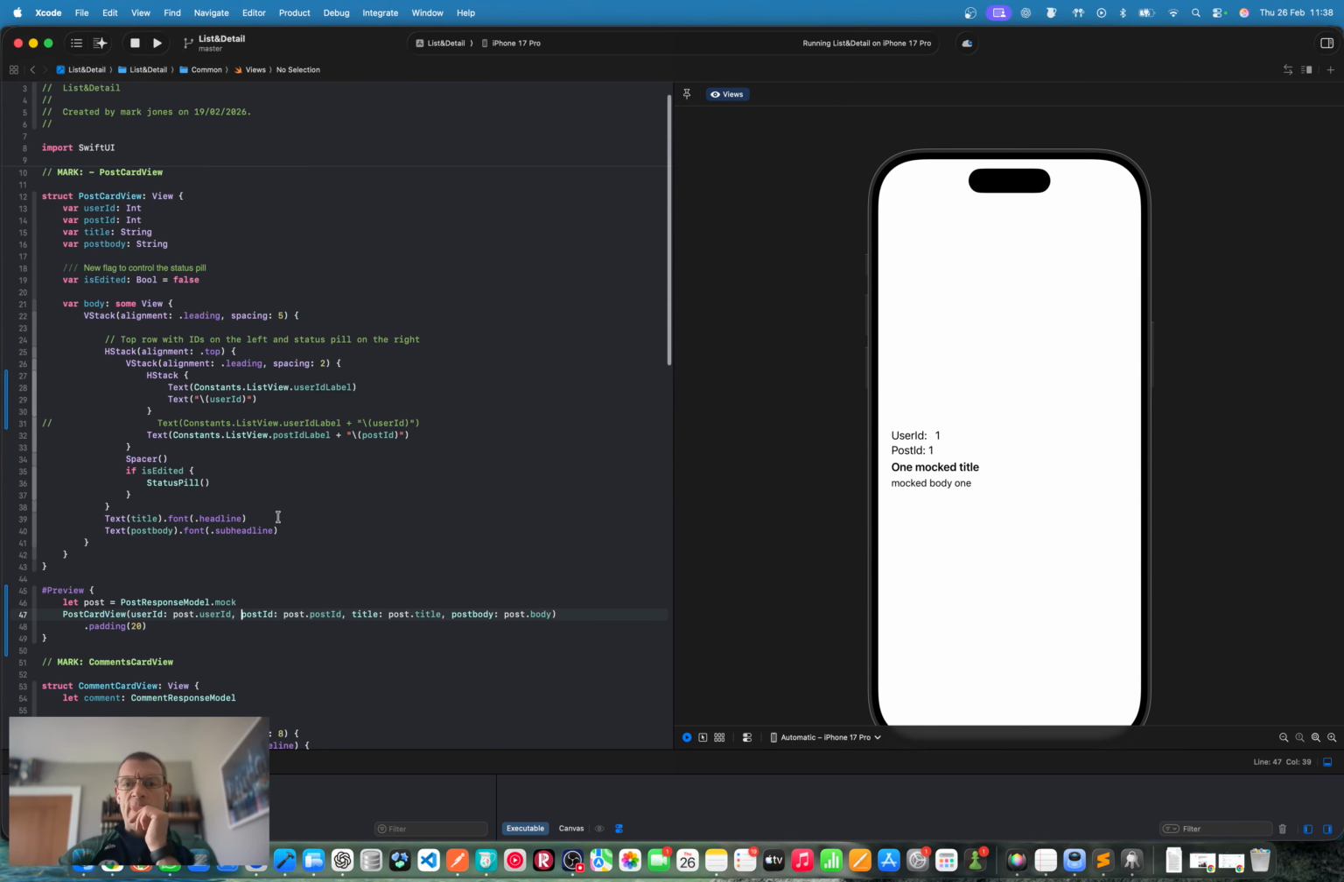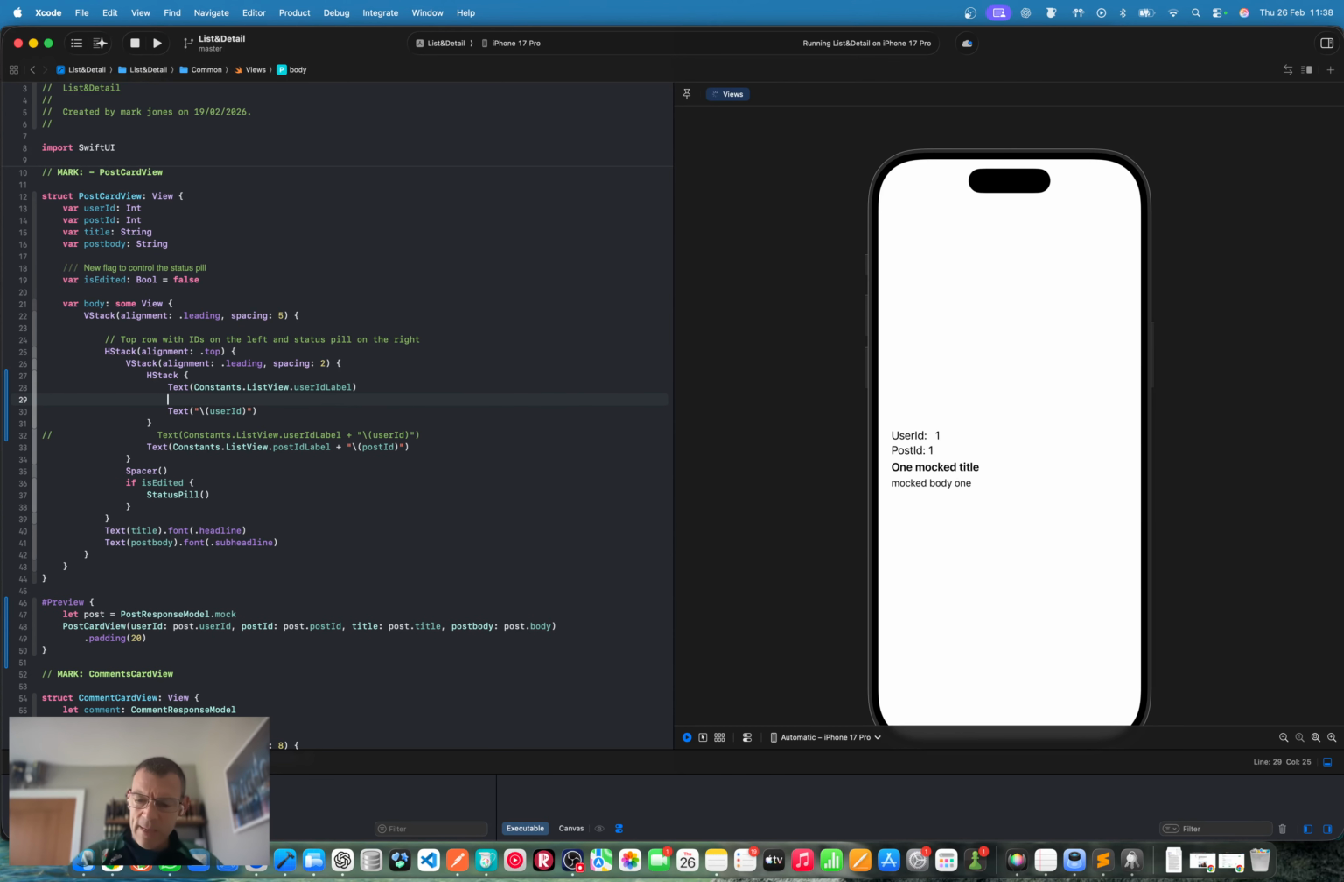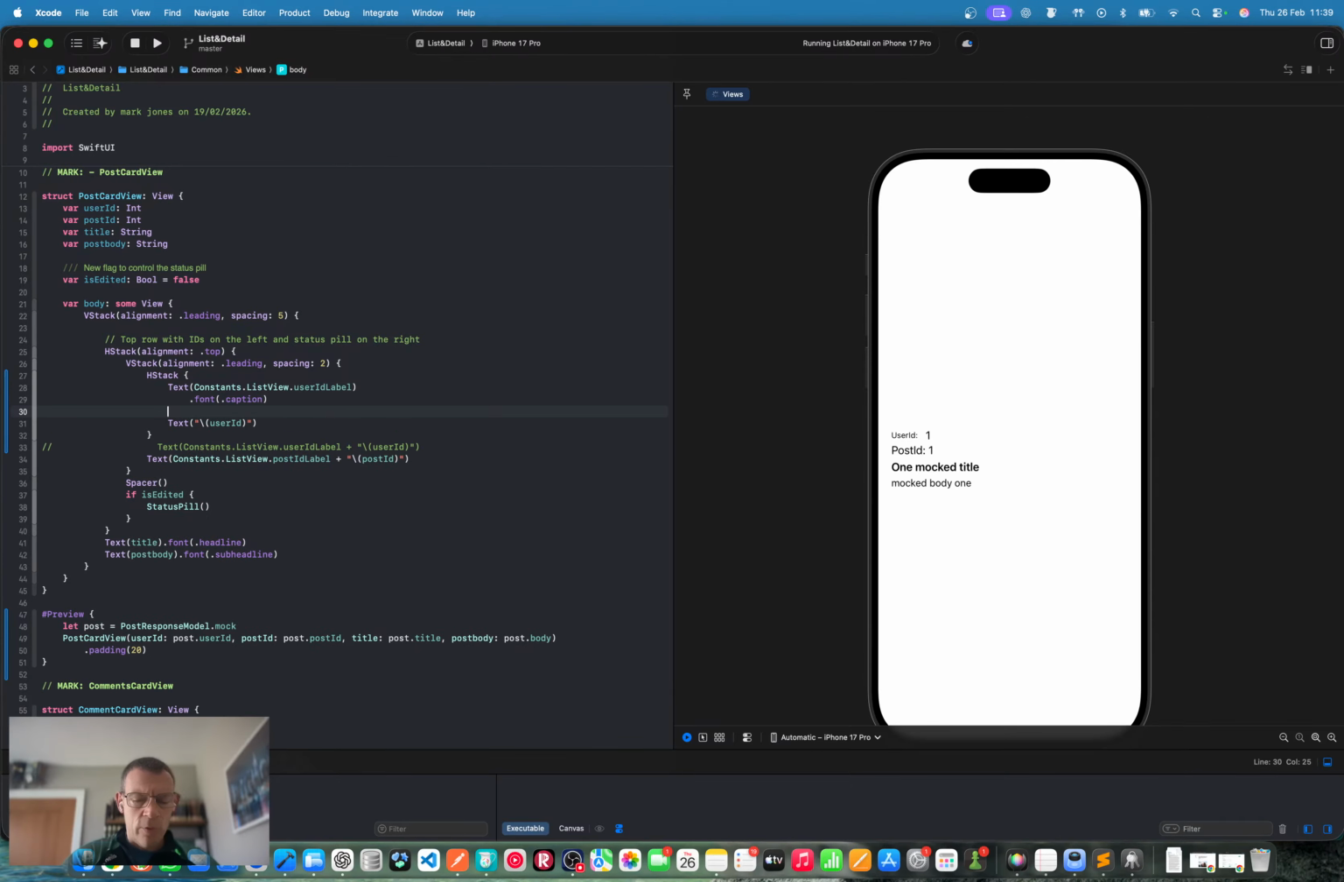Okay, so let's do this. We've got a user ID label. I'm going to change the font on this user ID label, which is this user ID here. And let's make this a font. We're going to make it caption. Caption here. That's good. We're going to change the coloring on this.